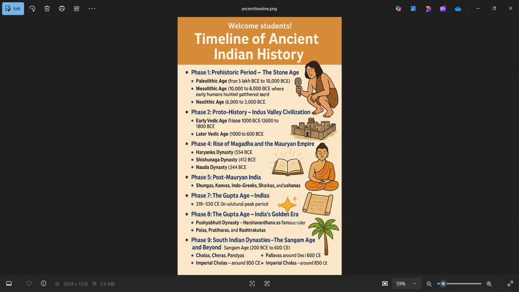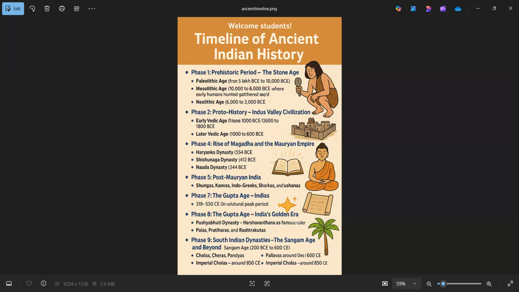After completion of phase 5, phase 6, post-Mauryan India. After the Mauryas, India saw many rulers, both Indian and foreign: Shungas and Kanvas, native Indian dynasties; Indo-Greeks, Shakas, Parthians, and Kushans, who came from outside and ruled parts of India. This was a mixed time of warfare and cultural exchange.